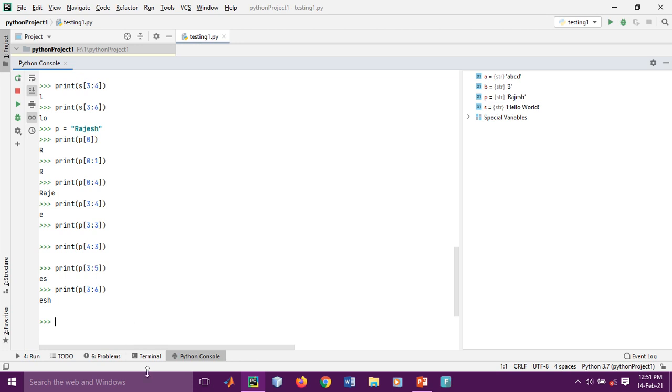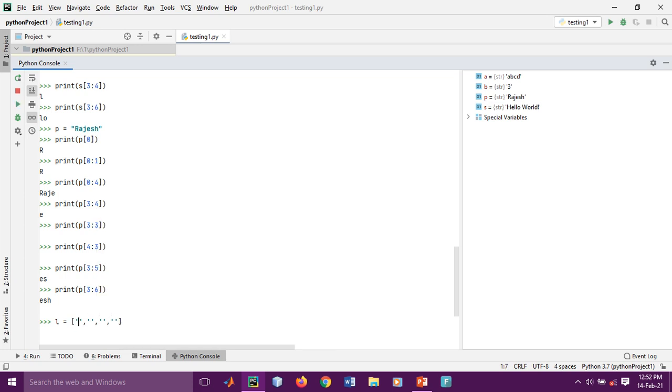So let's jump to lists. If you want to give a list in Python, you need to mention the list in brackets, like the first item, second, third, this way you can give the list.